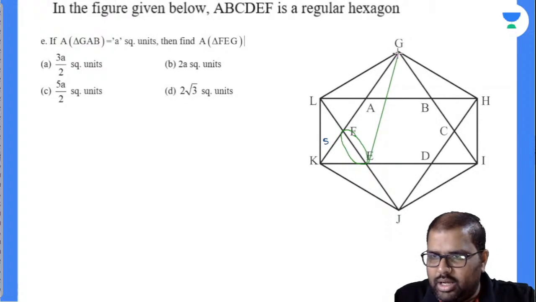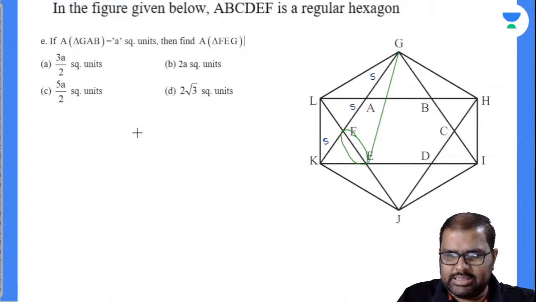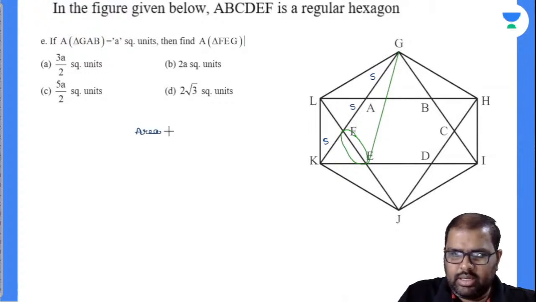See here, this value is nothing but equal to how much? This is A, GA is A, EA is A. So automatically their areas, area of triangle KEF divided by area of triangle FEG, will be in the ratio of their sides.